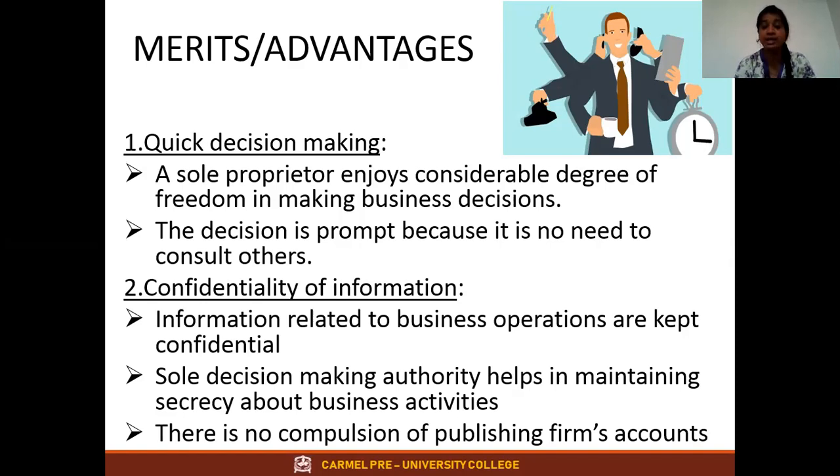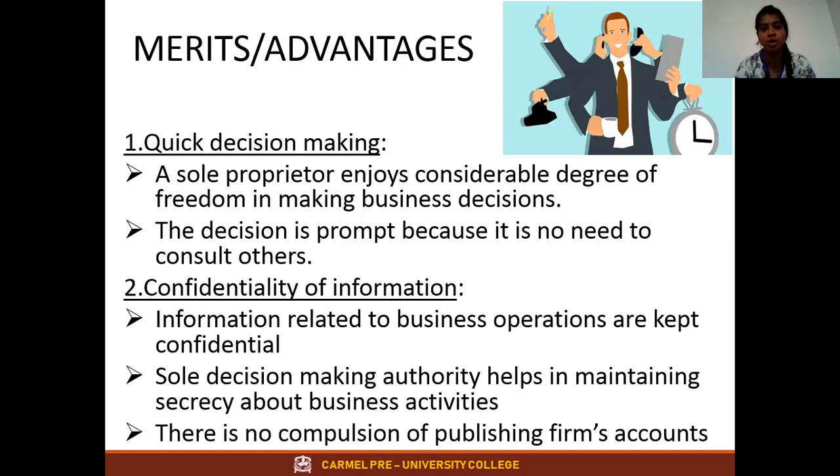Understood? Any decision he wants to take up in the business, he can take instantly because he doesn't need to consult anyone for suggestions or ideas. That is what a sole proprietor enjoys: a considerable degree of freedom. He has full freedom, full autonomy, in taking any decisions freely. That is why decisions are quicker, and his decisions are prompt.